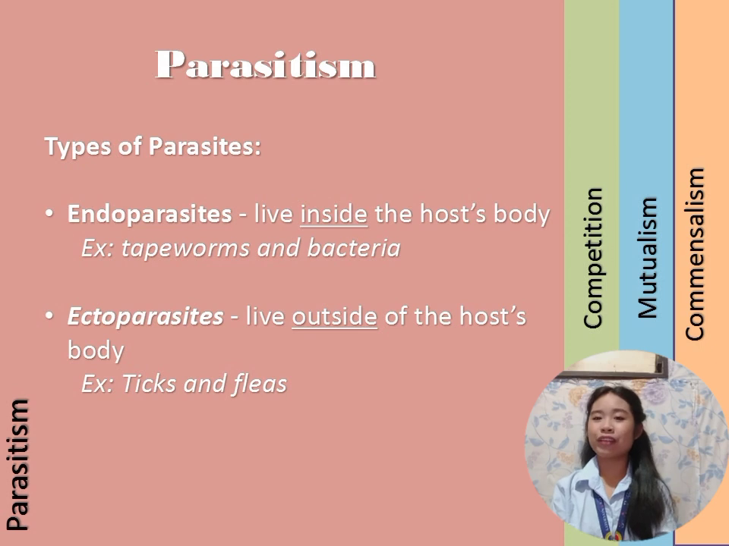There are different types of parasites, called endoparasites, which live inside the host body, and ectoparasites, which live outside the host body. Examples of endoparasites are tapeworms and bacteria. Tapeworms live inside the human intestine, while bacteria can live inside your stomach or in your mouth. Examples of ectoparasites are ticks and fleas. Ticks and fleas live outside the skin of dogs.